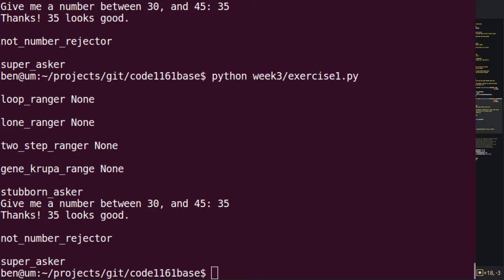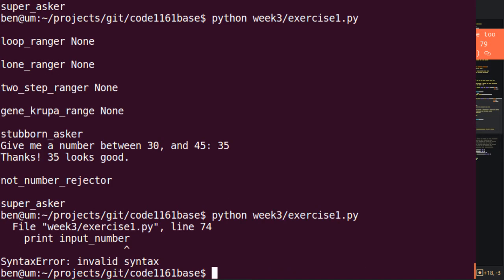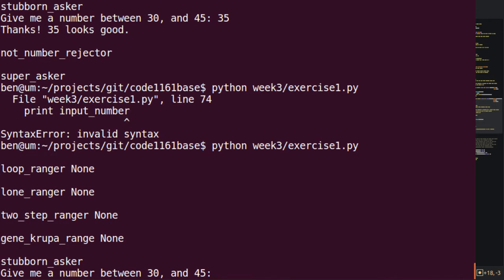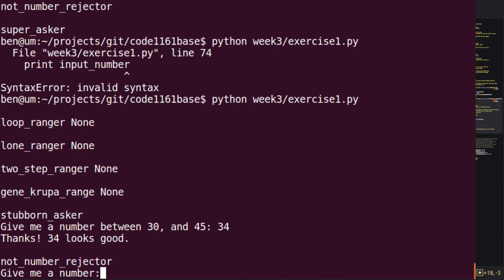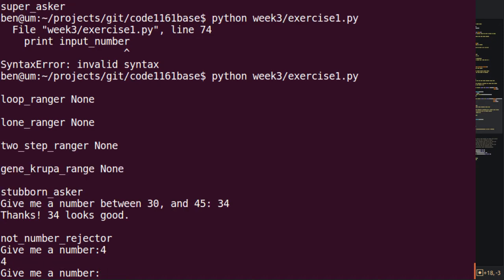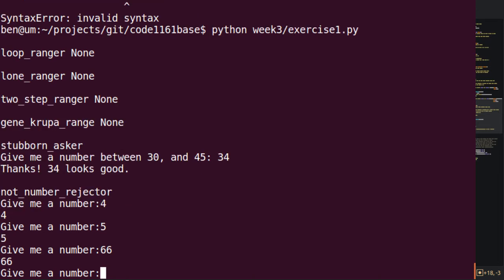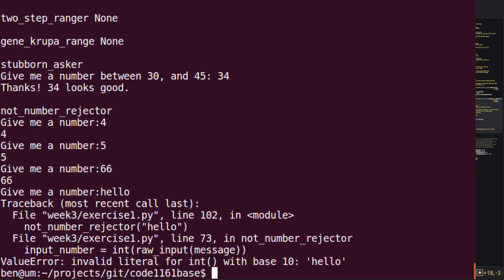So you can see, I'll show you in a second. Print input number. We'll go back there. That was because I didn't put brackets on. So I'm just going to put those brackets on without switching windows. There we go. Stubborn asker, 35, 34 even. Give me a number. 4. 4 is a number. 5 is a number. 66 is a number. Hello is not a number, and we get an error message and it freaks out.